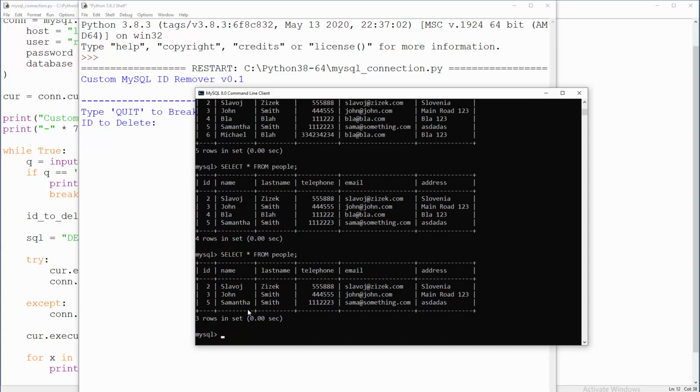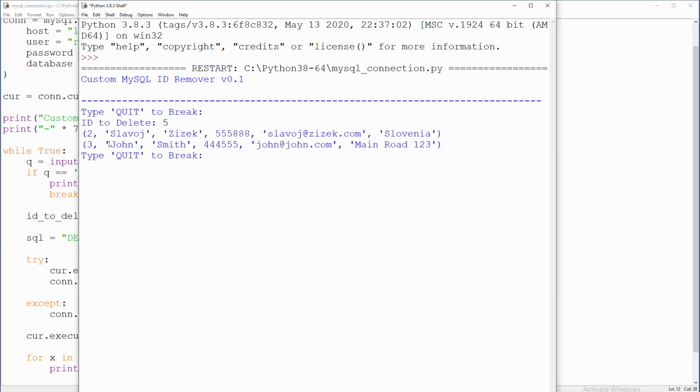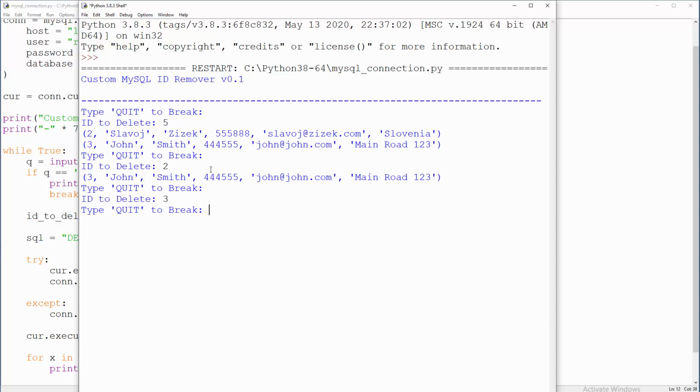Okay, let's delete something gibberish here. Right, so this is kind of gibberish, number 5. I'm going to say 5 here and enter, and now we don't see that 5. But the script asks us again, so I'm going to press enter, and again I'm going to delete number 2. And that's fine. Enter again, I'm going to delete number 3, enter, and now we don't have anything here.